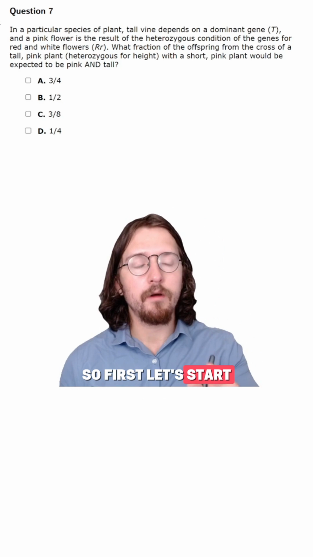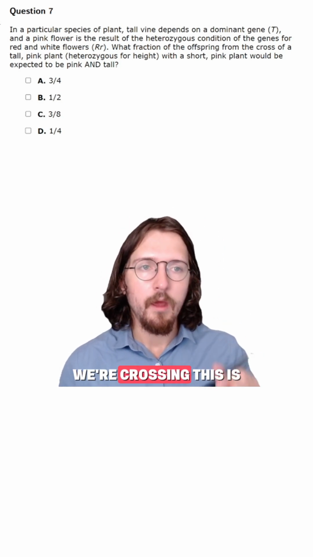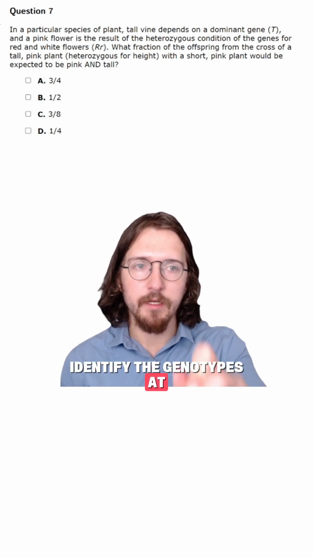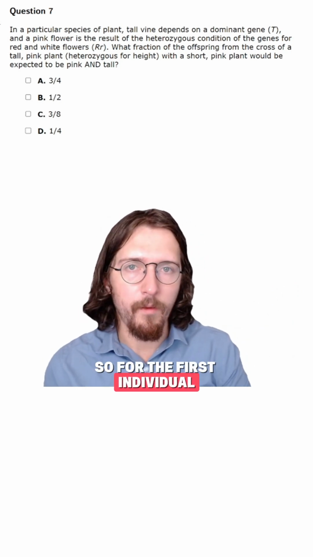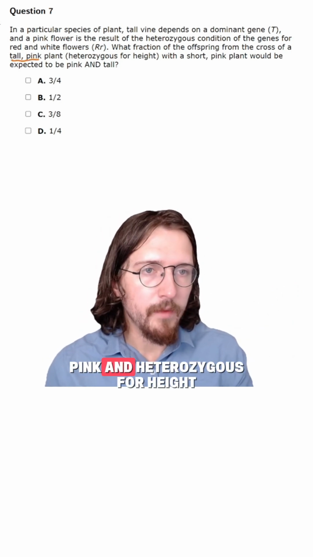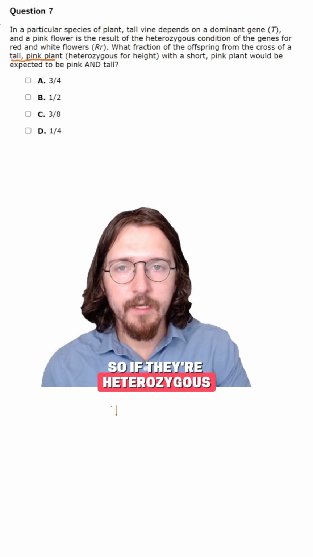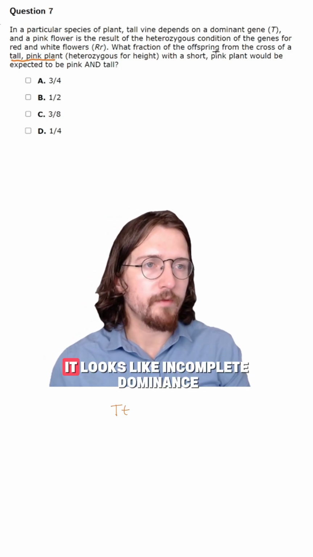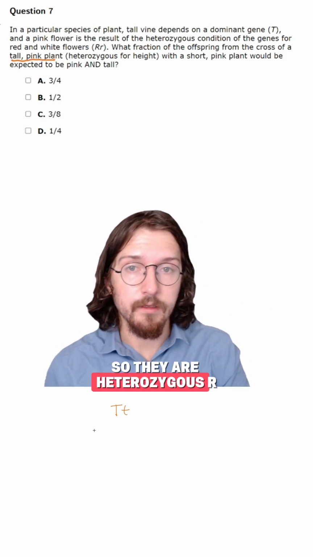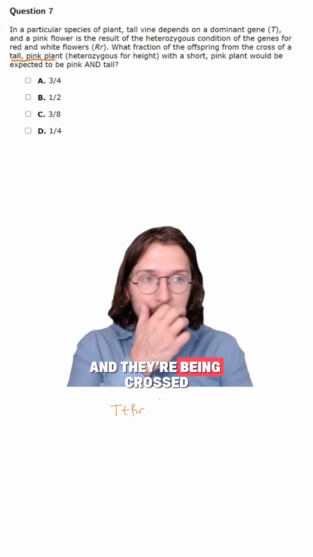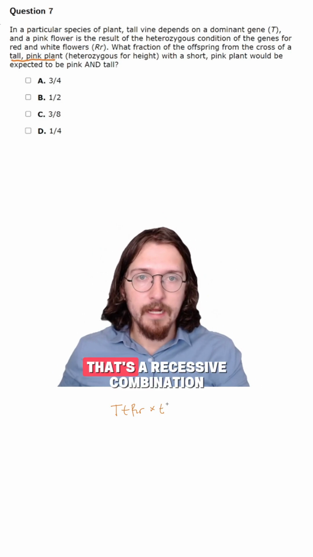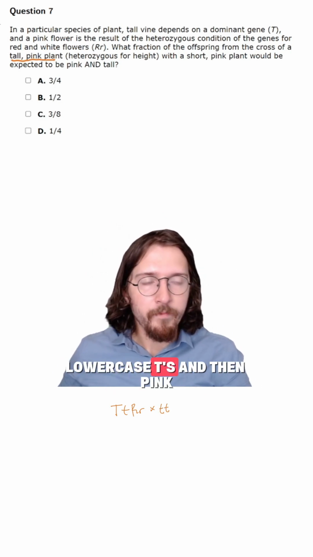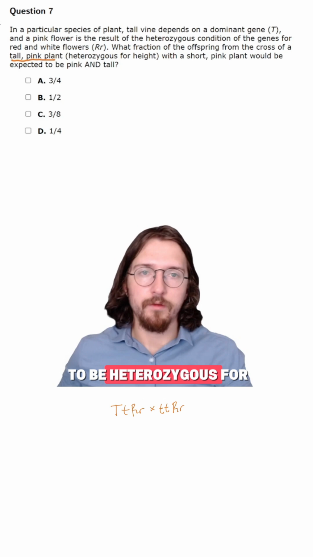So first, let's start by writing the genotypes of the individuals we're crossing. This is a dihybrid cross, so we have to identify the genotypes at each gene locus. The first individual is tall and pink and heterozygous for height. So if they're heterozygous for height and tall, they need to be capital T, lowercase t. And pink here looks like a consequence of incomplete dominance, so they are heterozygous, R and R'. They're being crossed with a short pink plant. If they're short, that's a recessive combination, lowercase t's. And then pink, so they again have to be heterozygous for the color.